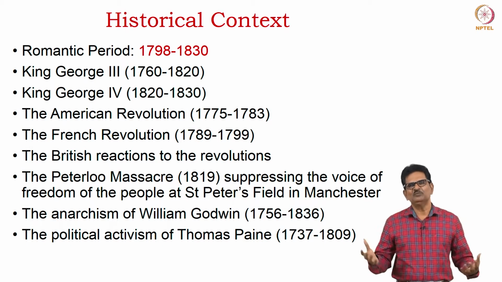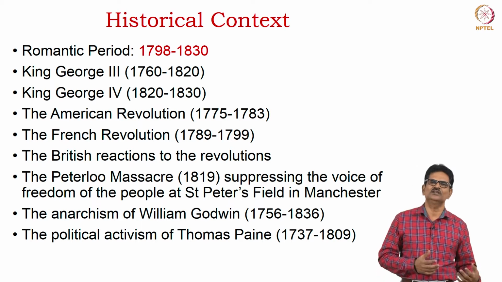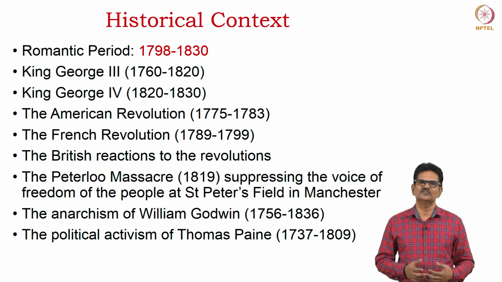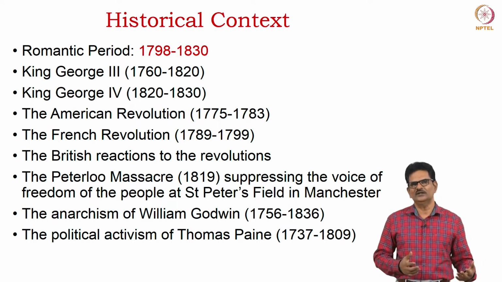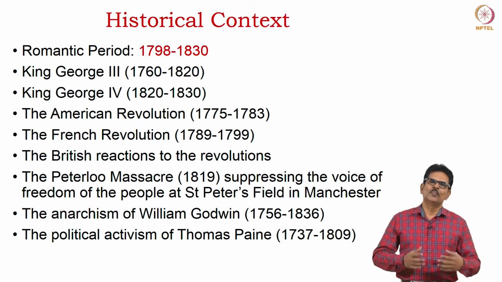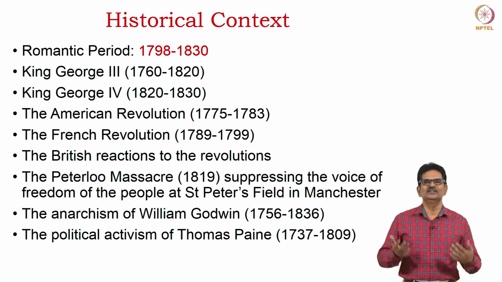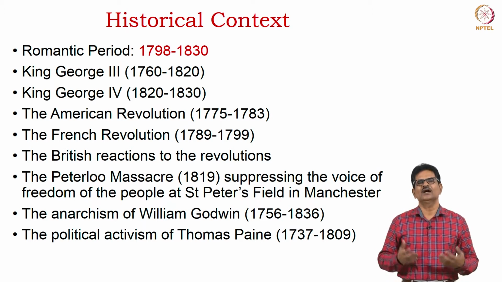Initially, the people were happy with the revolutions that were happening in France, but subsequently the end result was not so happy, because the same soldiers who defeated Napoleon at Waterloo were also used to attack the people in their own country when they were raising their voice against the administration.